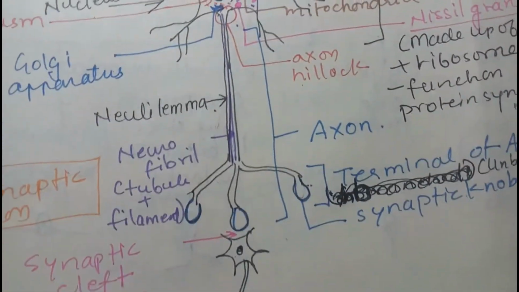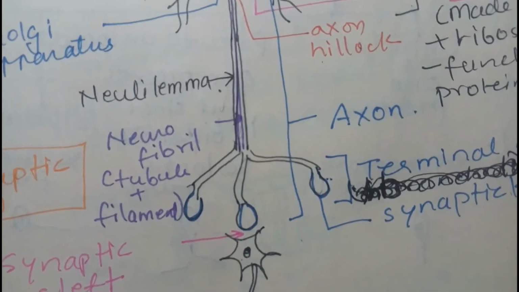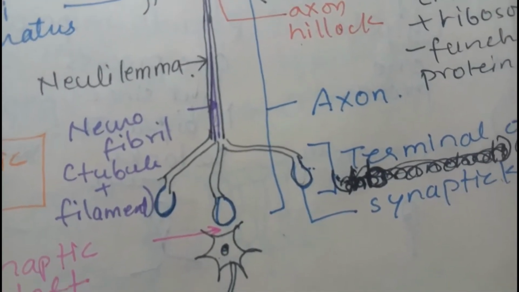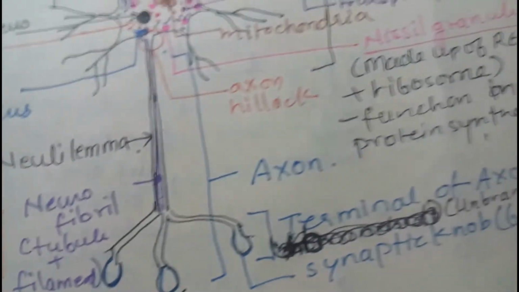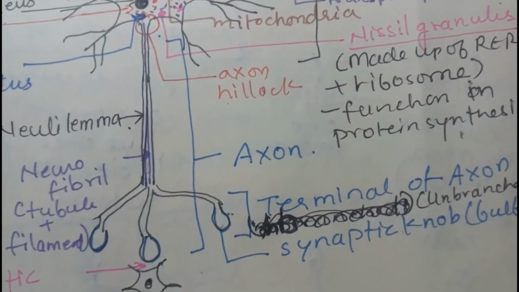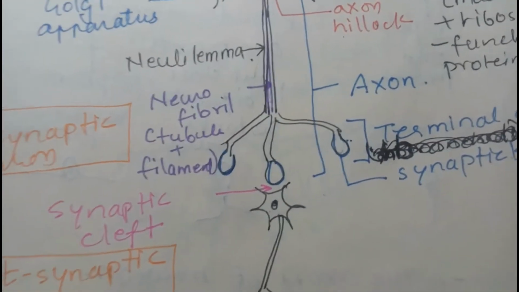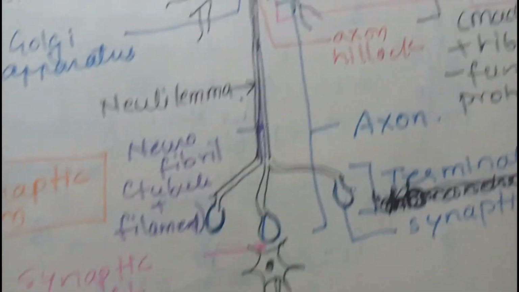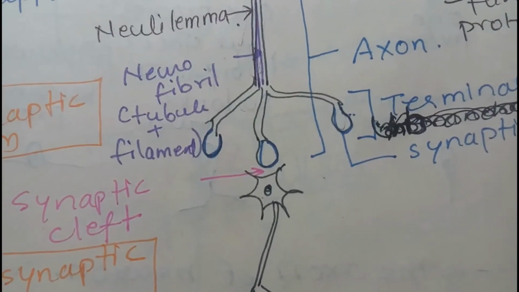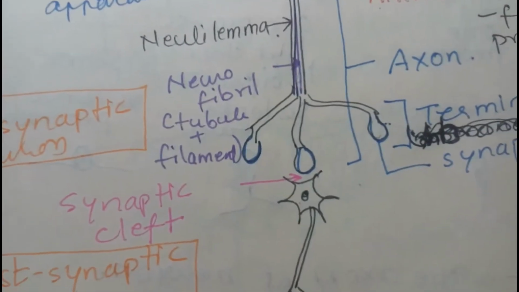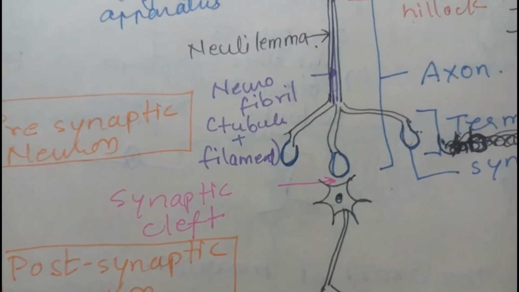Now I was talking about the cell body and axon, and the ending of the axon ends into branching, and each branch ends into a bulb-like structure called the synaptic knob. Then at the end of one neuron and the start of another neuron, there is a space called the synaptic cleft.